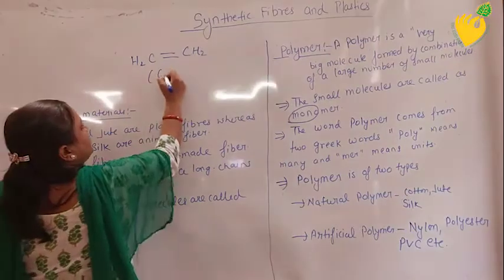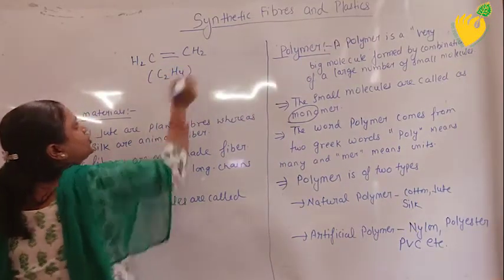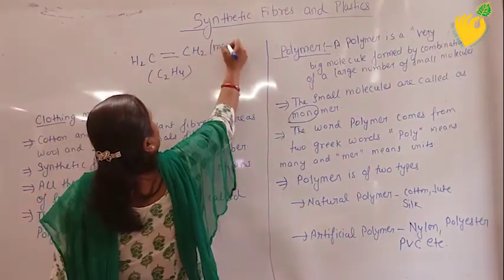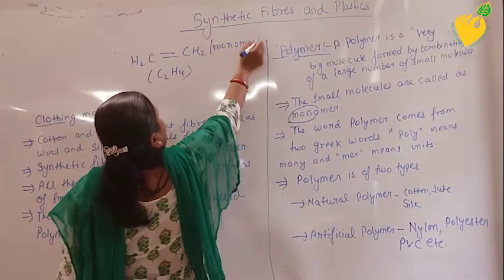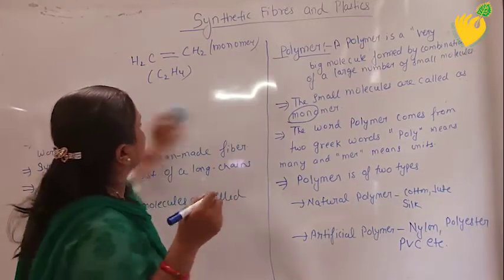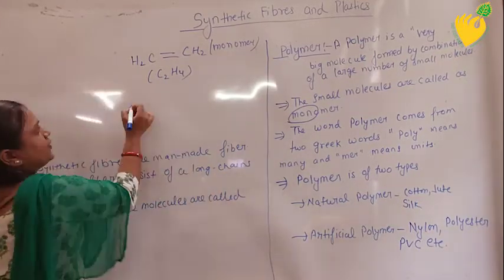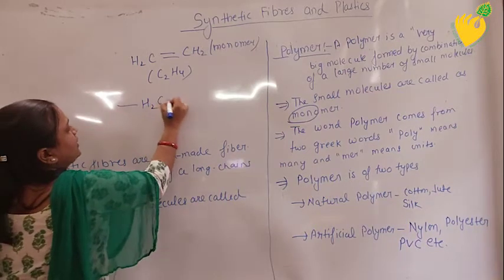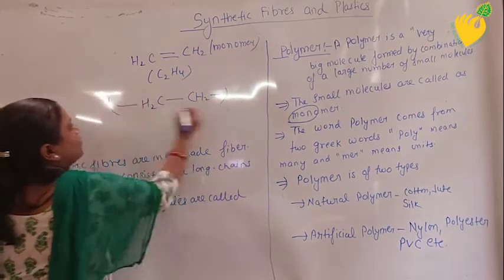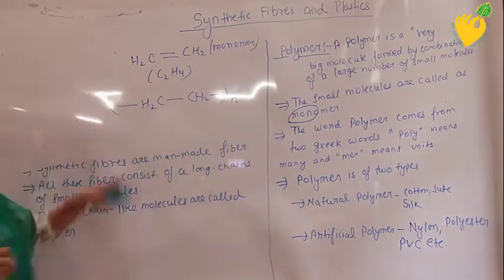In combined form you can write it as C2H4. This is the formula of ethene and it is a monomer. If I want to convert this into a polymer, then we will do it like this, and here I will use n. This is a polymer.